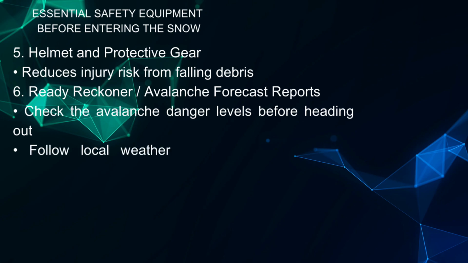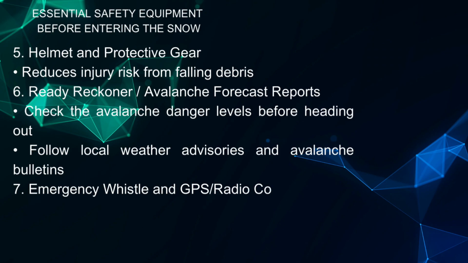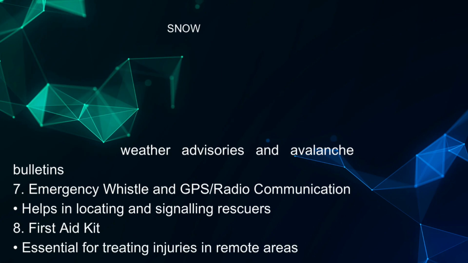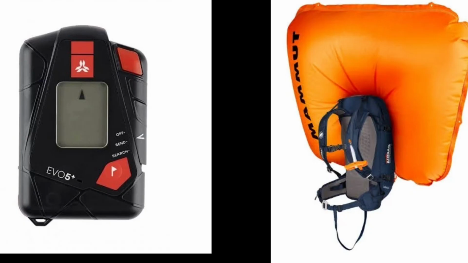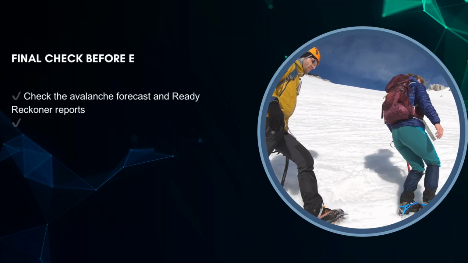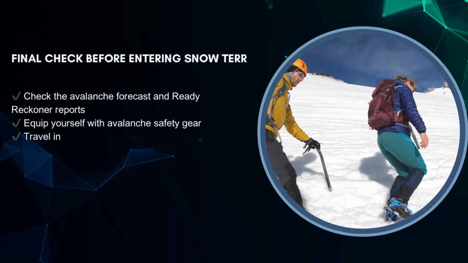7. Emergency whistle and GPS or radio communication, helps in locating and signaling rescuers. 8. First aid kit, essential for treating injuries in remote areas. Final check before entering snow terrain. Check the avalanche forecast and Ready Reckoner reports. Equip yourself with avalanche safety gear, travel in groups, and maintain visual contact.